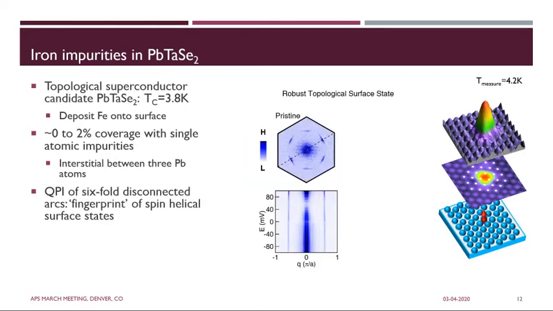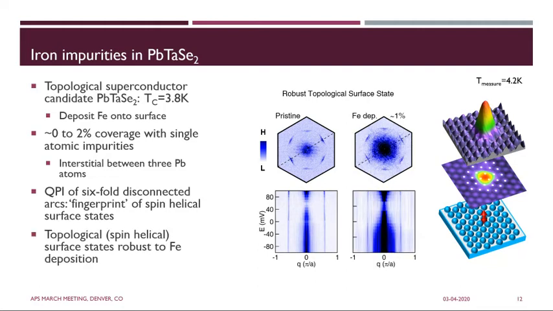So first we can see the QPI pattern on the pristine sample, so no iron deposition, shows the fingerprint of spin helical surface states, which is the 6-fold disconnected arc pattern that we can see here. Now we see that post-deposition, other than some broadening, this remains, meaning that it is robust to this deposition at least up to 2%.